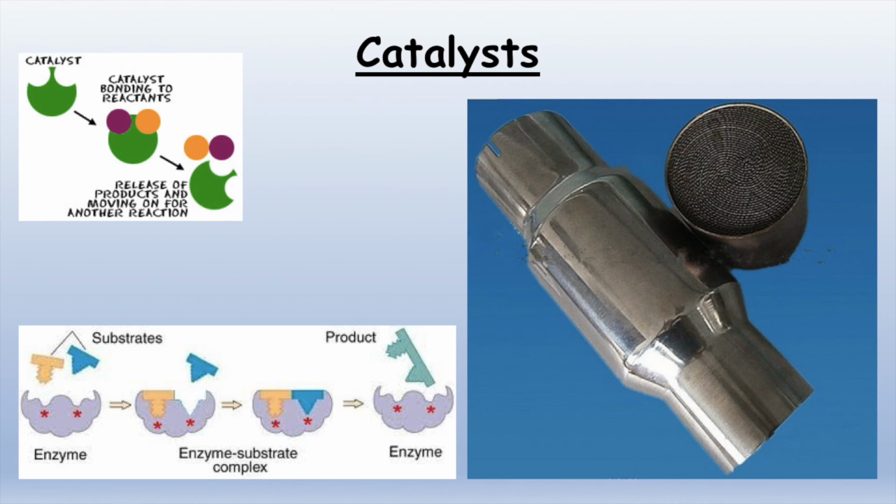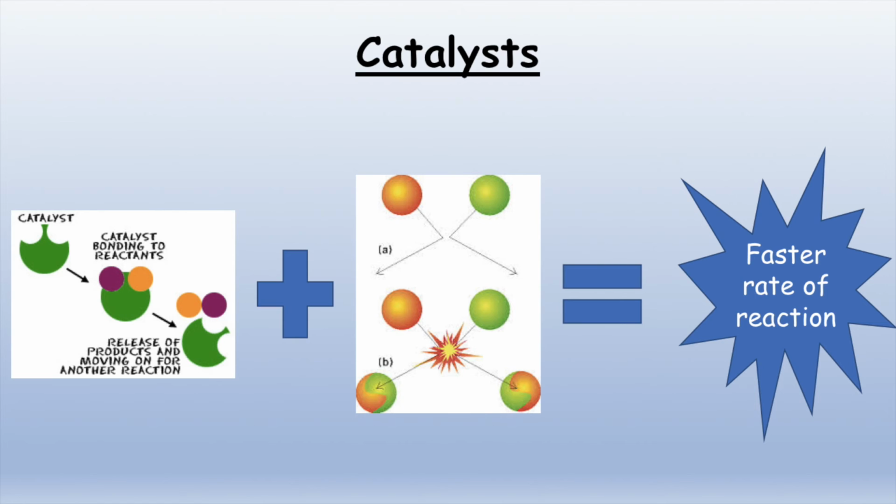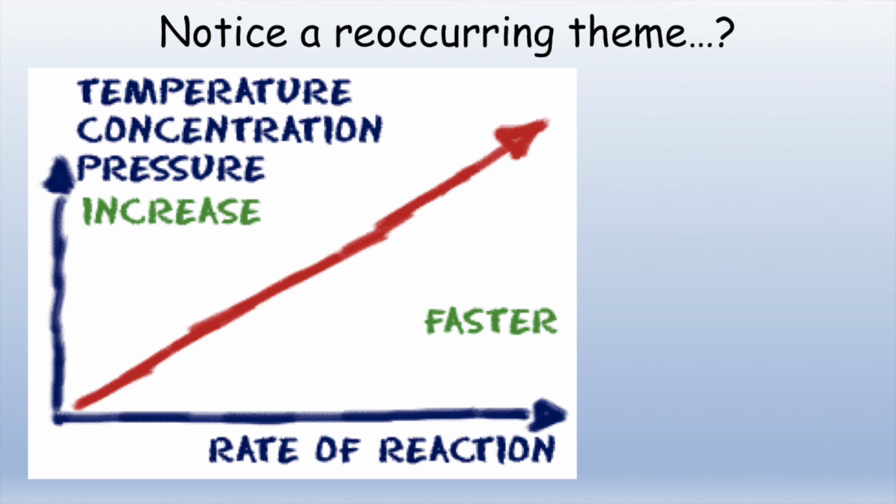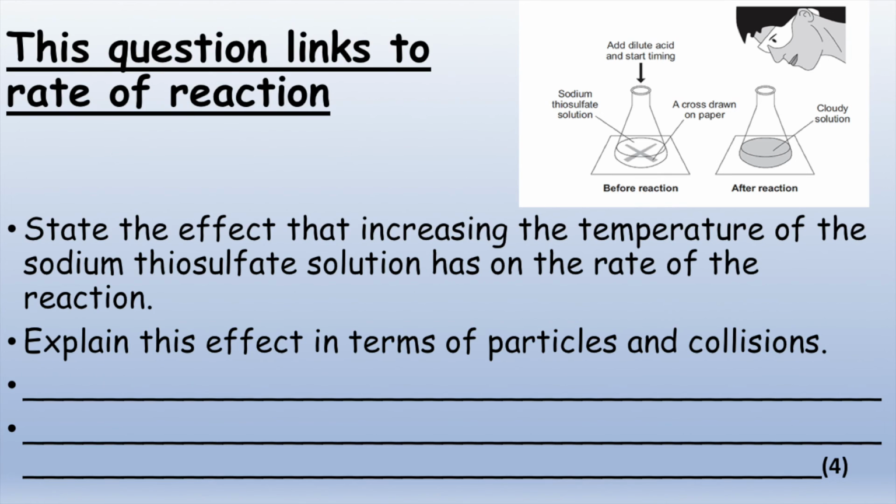A catalyst is unique in its way of altering the rate of a reaction, as it does not increase the frequency or the energy of the collisions. The way in which catalysts increase the rate of a reaction is by providing another pathway to make products. So instead of just relying on the successful collisions, products can also form using the catalyst. Another benefit of using catalysts is that they are unchanged after a reaction. Although it might seem simple that as these factors increase, so does the rate of a reaction, the more challenging, and therefore the knowledge that will give you the most marks, is explaining why this happens.